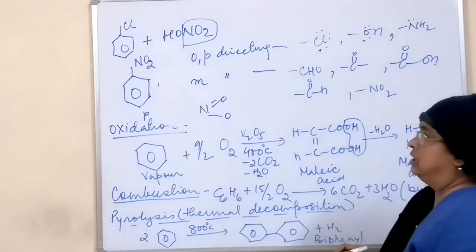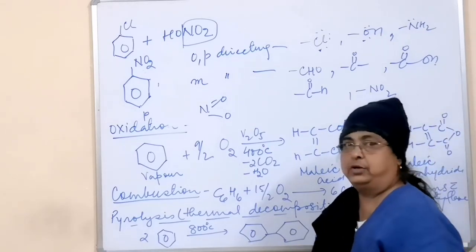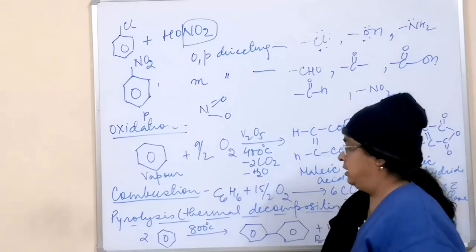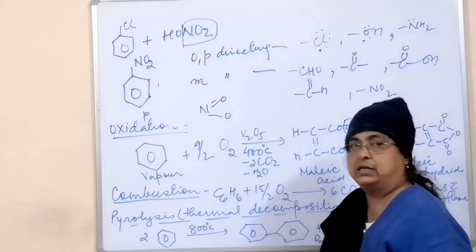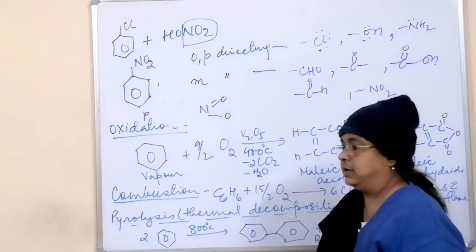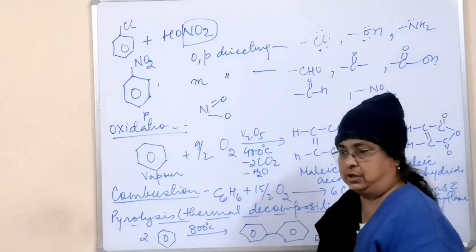These groups are meta directing. The uses you will do from the book, and the rest of the things you have done in the mechanism chapter, so you will cover up from there. So here ends your organic portion completely.